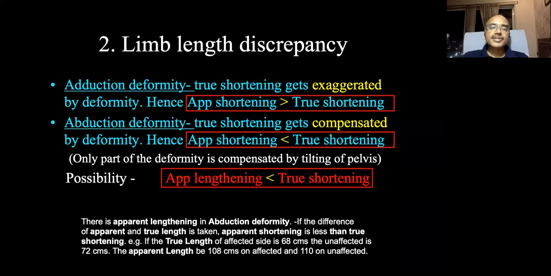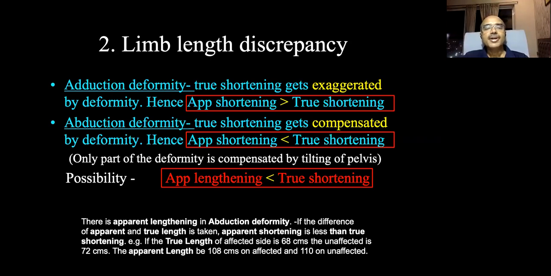Now, when there is an adduction deformity, remember the true shortening gets exaggerated by the deformity. Hence, the amount of apparent shortening is always more than the true shortening. So true shortening may be 2 centimeters, whereas apparent shortening will be 3 centimeters. So there is an adduction deformity of about 10 degrees because there is 1 centimeter of increased apparent shortening, and that is after compensation. So there is 10 degrees of adduction deformity, so the difference is 1 centimeter.